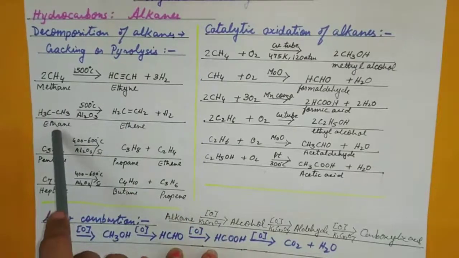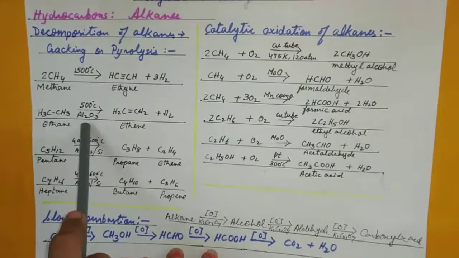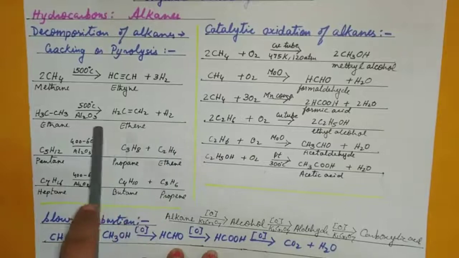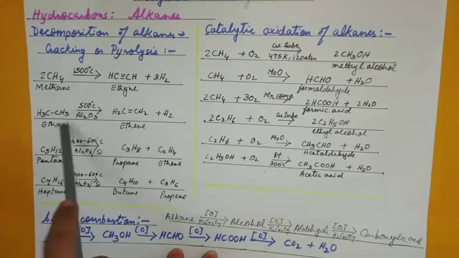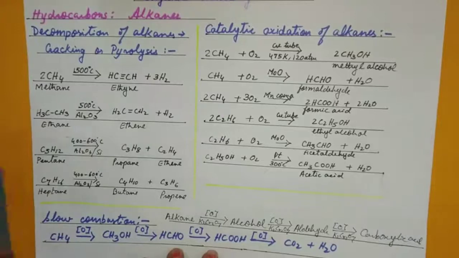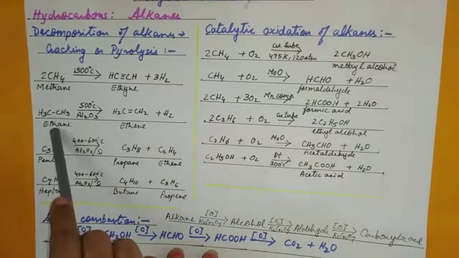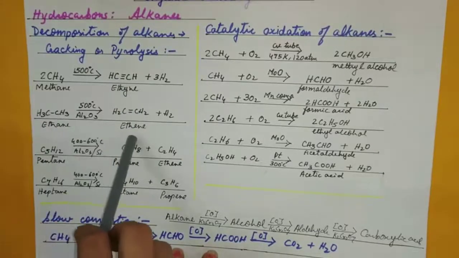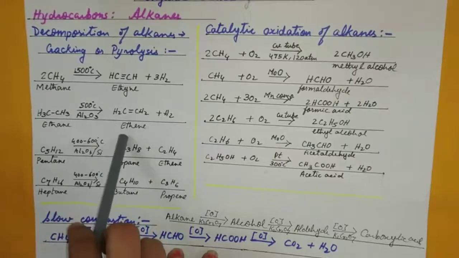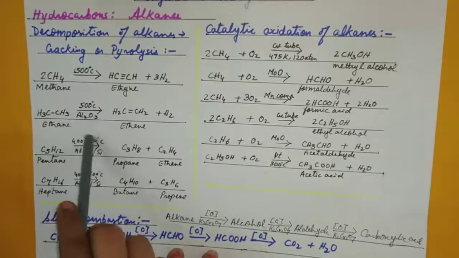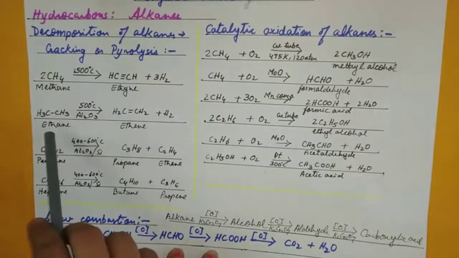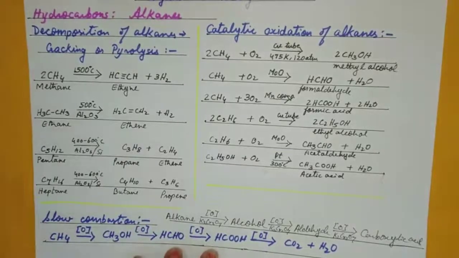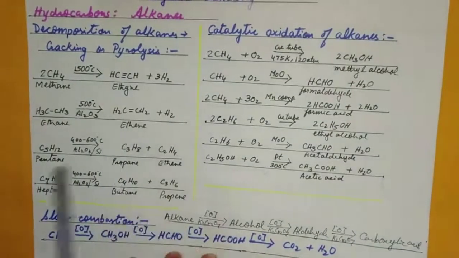But ethane in the presence of alumina at a temperature of 500 will give you ethene and hydrogen. This reaction can be vice versa as well, but there is a change in condition. Like ethene can be converted to ethane. We have our slides where we will show how, in the presence of nickel, addition of hydrogen to an unsaturated compound, hydrogenation, converts it. But for this, I would just tell you, please remember, ethane can be converted to ethene. Ethene also can be converted to ethane. So this is one very important reaction.